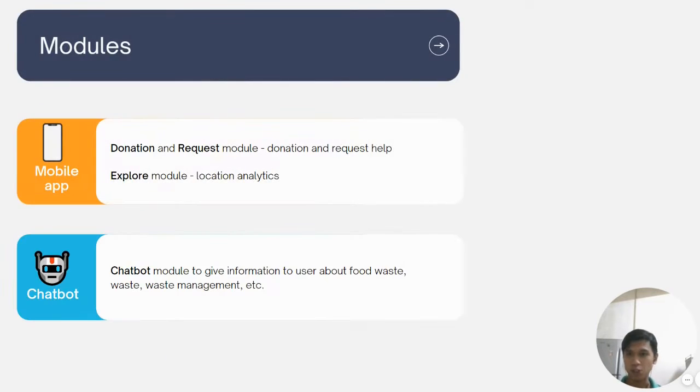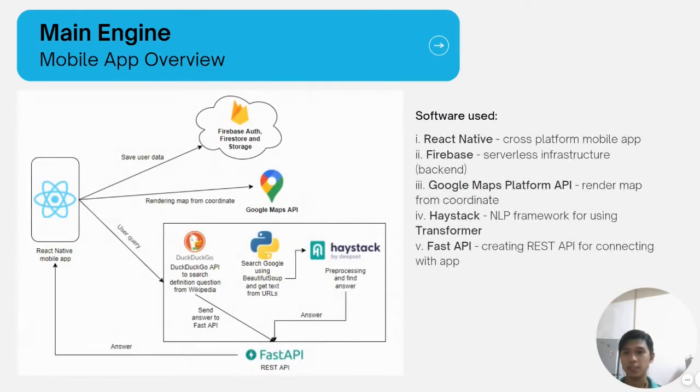The proposed modules for the app are first the donation and request feature. Then we also have an explore feature for location analytics. And finally, we have a chatbot. Here is the app architecture. The framework used for the app is React Native. For the backend, we use Firebase, and we also use the Google Maps API to render the map. For the chatbot, we use Hexstack, which is a natural language processing framework using transformers, and we use FastAPI to create a REST API for the app to communicate with the chatbot.